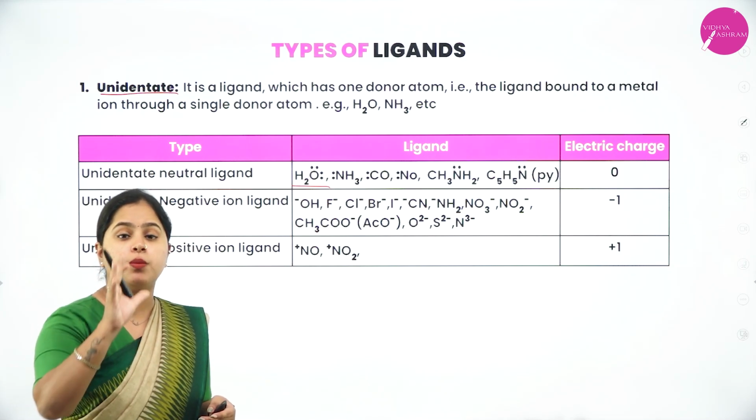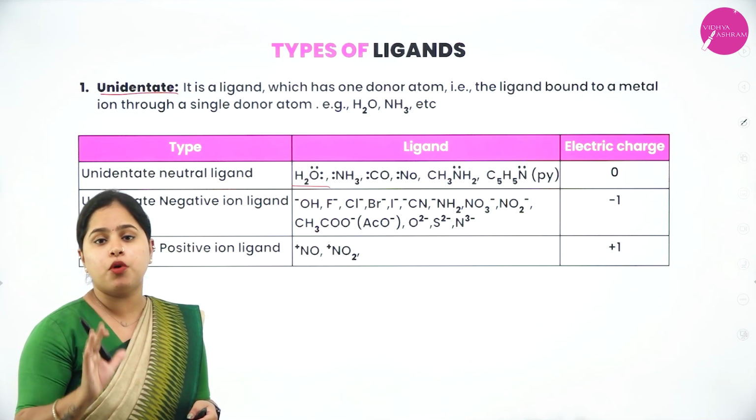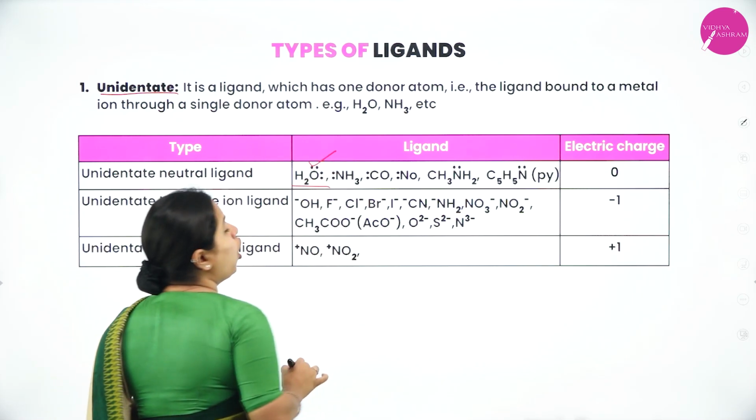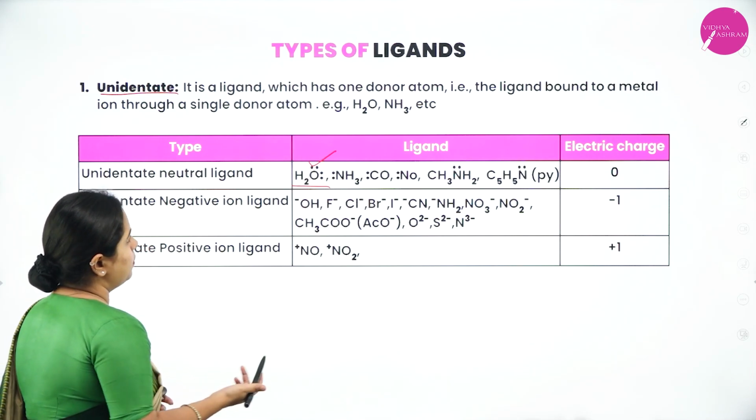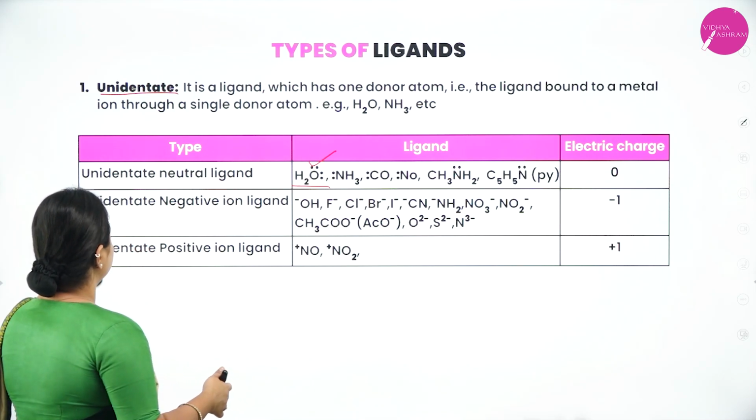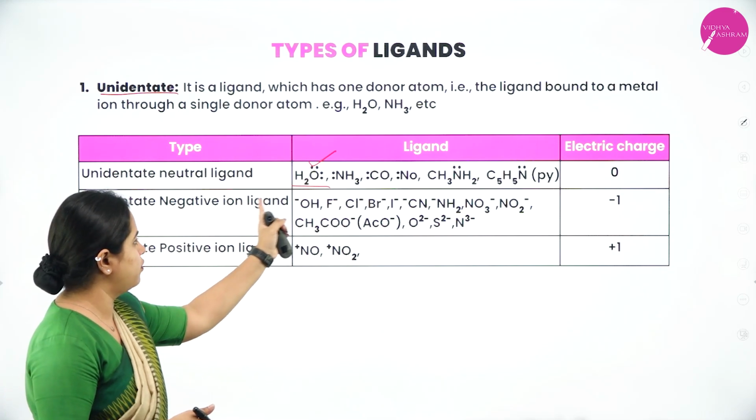But it will form the bond with the central atom only through the oxygen atom. So, this is called a unidentate ligand. Examples are H2O, NH3, etc. These are unidentate neutral ligands. All of these are neutral ligands.